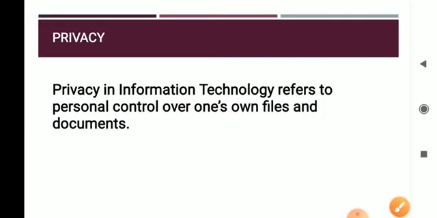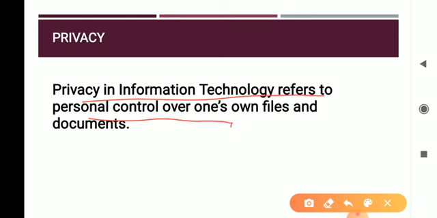Next, privacy. Privacy in information technology refers to personal control over your own files and documents. You need to have your control over your documents and files. That is called privacy.